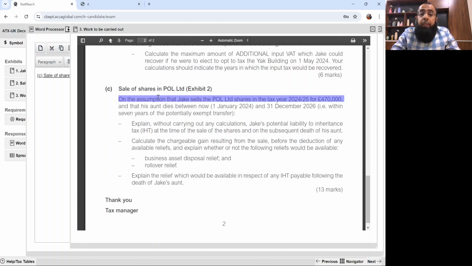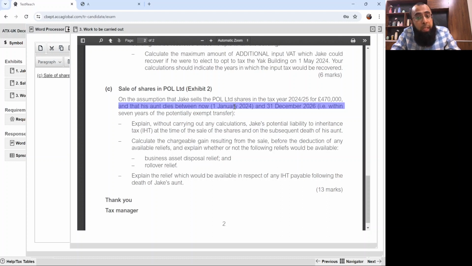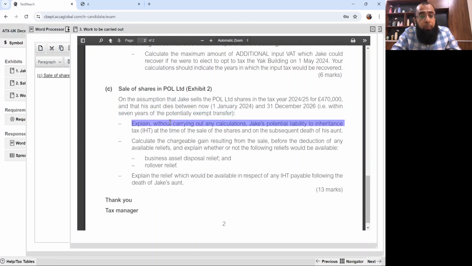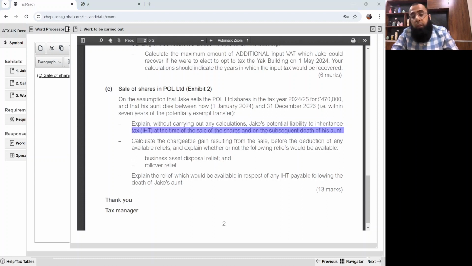On the assumption that Jake sells the Paul Limited shares in the tax year 24-25 for £470,000 and that his aunt dies between now, 1st January 2024, and 31st December 2026, that is within 7 years of the potentially exempt transfer, explain, without carrying out any calculation, Jake's potential liability to inheritance tax at the time of the sale of the shares and on the subsequent death of his aunt.